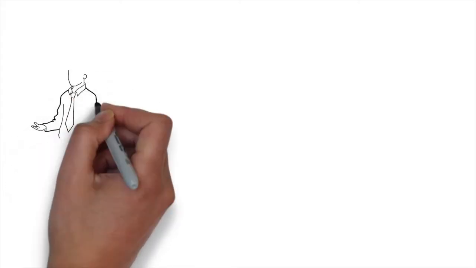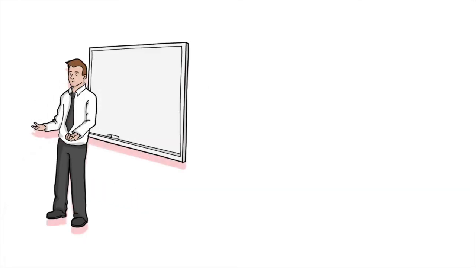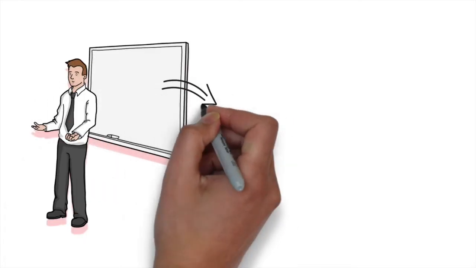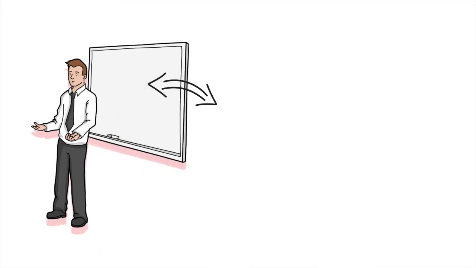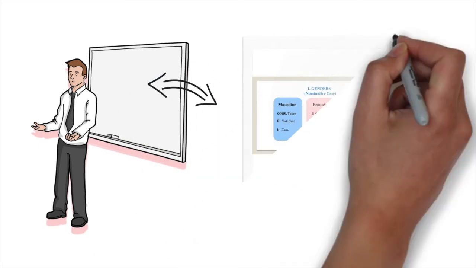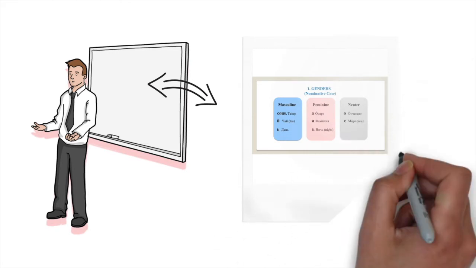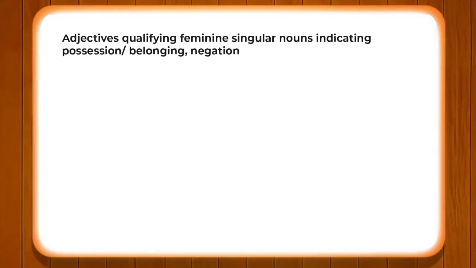As you know, in our previous modules, we have been discussing adjectives which qualify nouns of masculine and neuter gender. Now, in this module, we shall be discussing adjectives which qualify feminine nouns. This qualification of adjectives with nouns belongs to possession or belonging and negation.